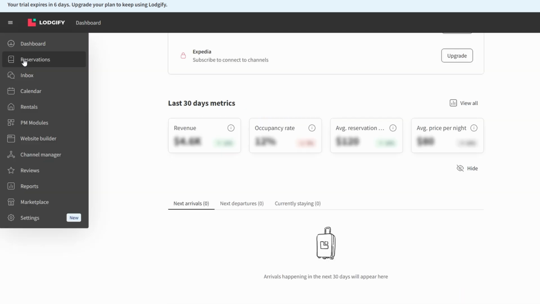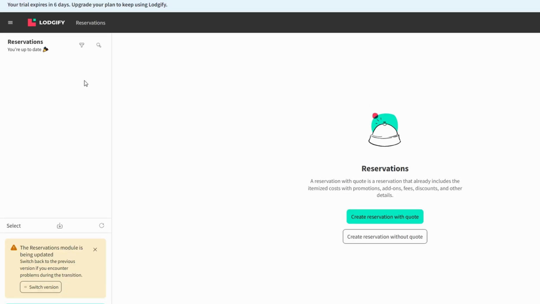Reservations. Here's where the real action happens. You'll be able to view and manage all your bookings, including confirmed reservations, pending bookings, and quotes you've sent out. It's a great way to keep track of what's coming up and what still needs attention.